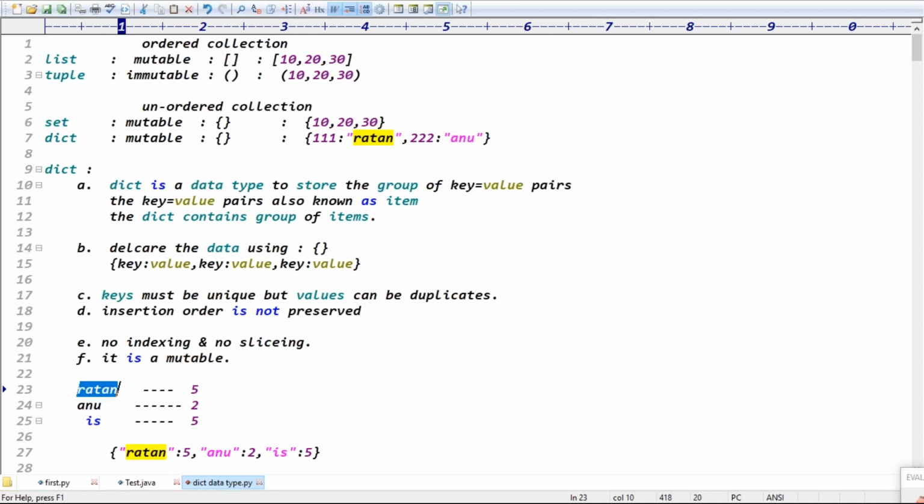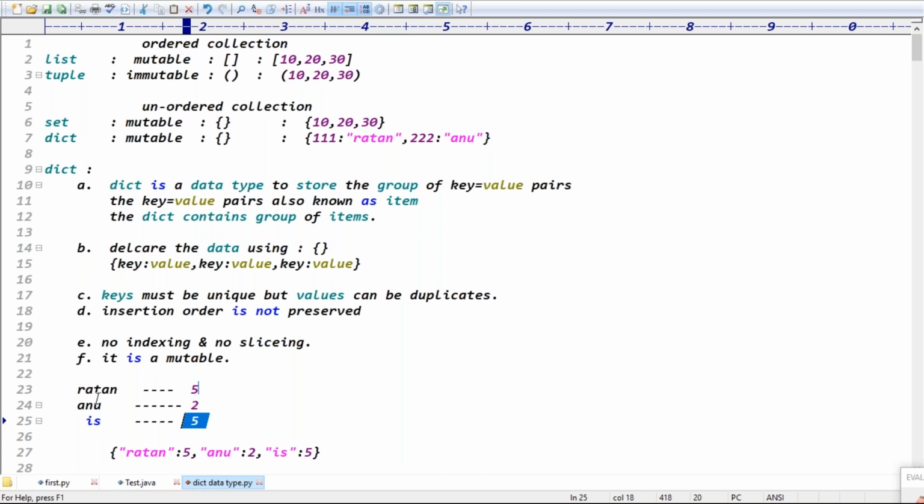If the words are unique, then I can take the words as a key, right? Here the key, here the key, here the key. I can take the words as the key, guys. And the corresponding occurrences. See, Ratan occurred 5 times, Anu occurred 2 times, even E also occurred 5 times, right? That's what, guys.